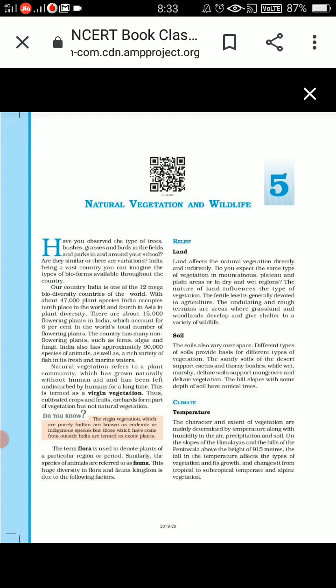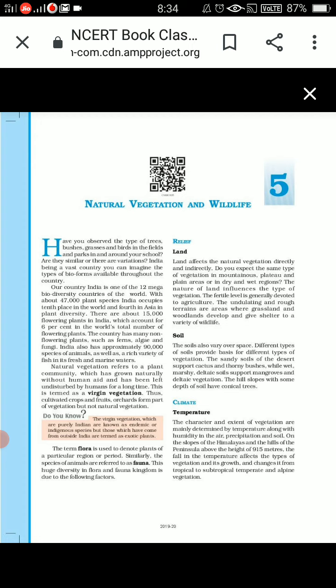Children, our country is one of the 12 mega biodiversity countries in the world. Mega biodiversity means very big biodiversity, and biodiversity includes plants and animals. We have 47,000 plant species, and that occupies the 10th place in the world and 4th place in Asia in plant diversity.